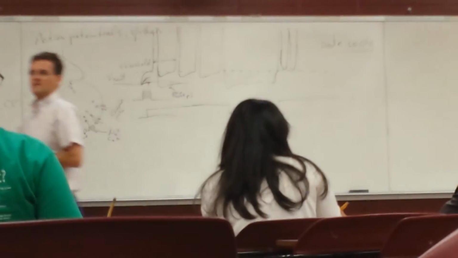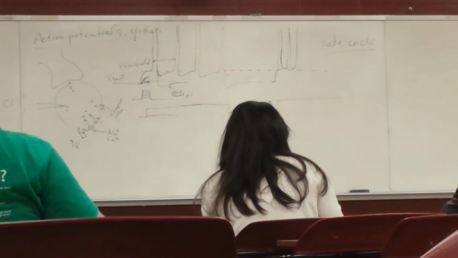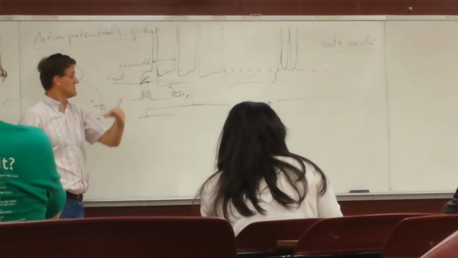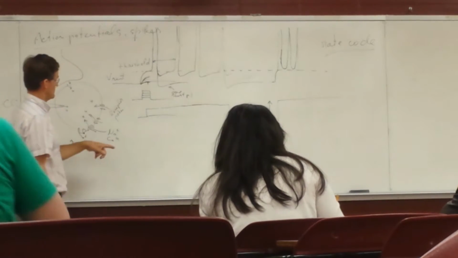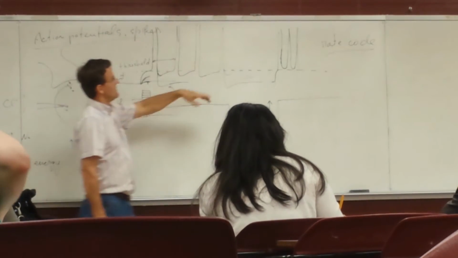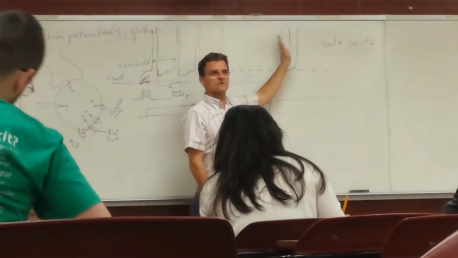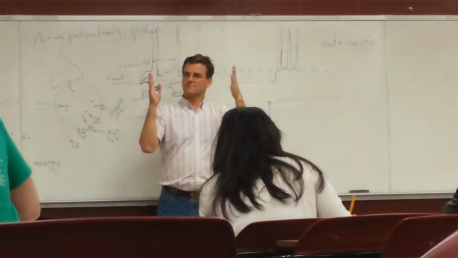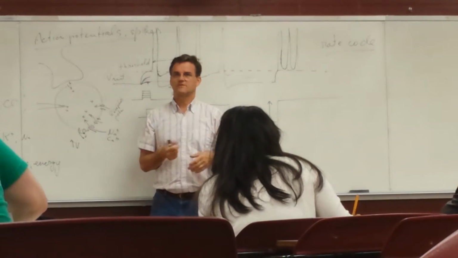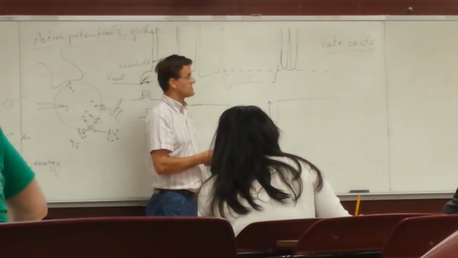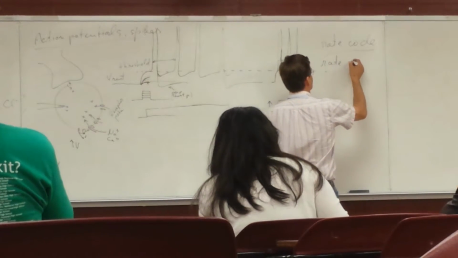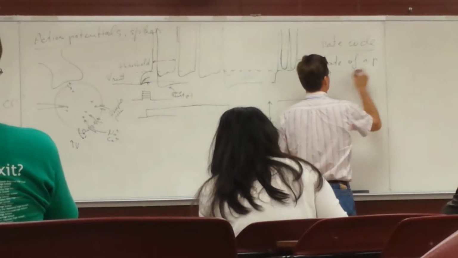They transform a smooth, graded input, like a receptor potential or a synaptic potential, into something that is coded in terms of the number of action potentials per unit time, the rate of action potential generation. So this is the rate of action potential generation.